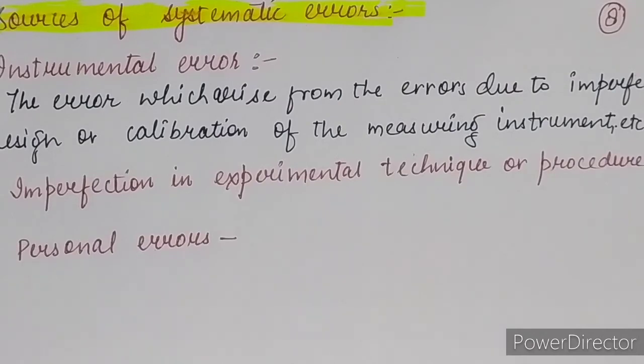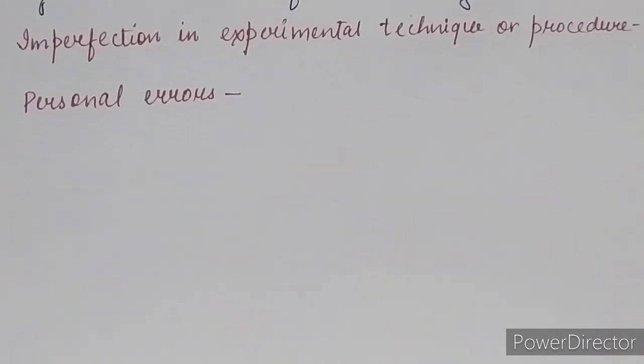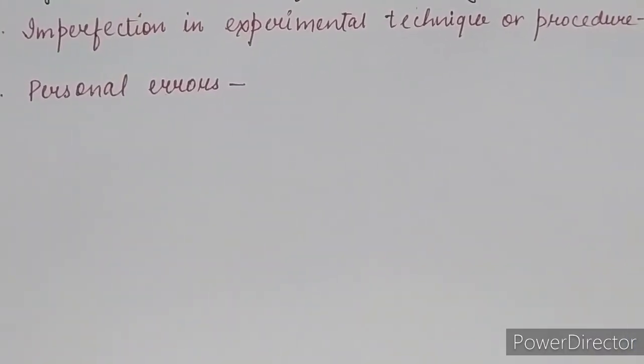By this, the systematic errors can be minimized by improving the experimental technique, selecting a better instrument, and removing the personal bias as far as possible. Means we can say that the systematic errors can be minimized. So in the form of a note I am writing this. These two things you have to describe in your own language beta.